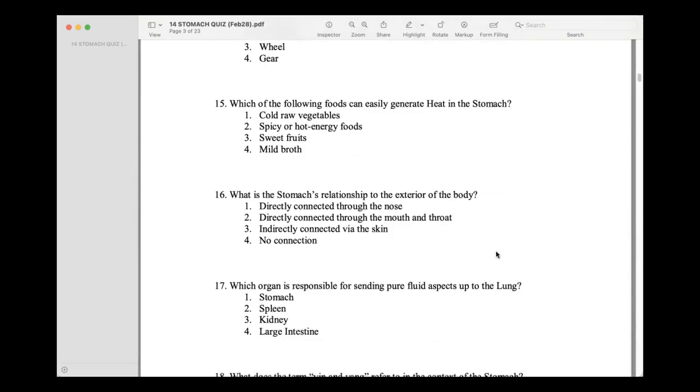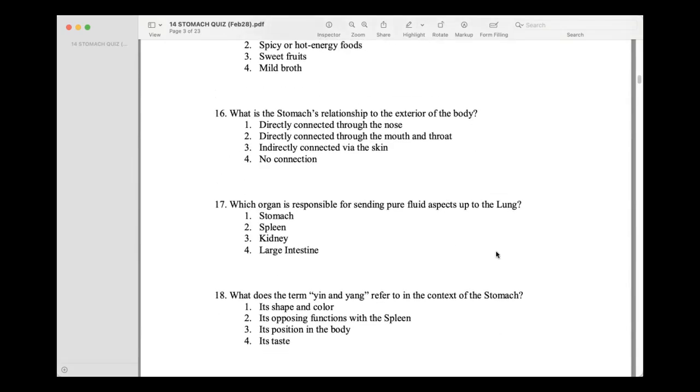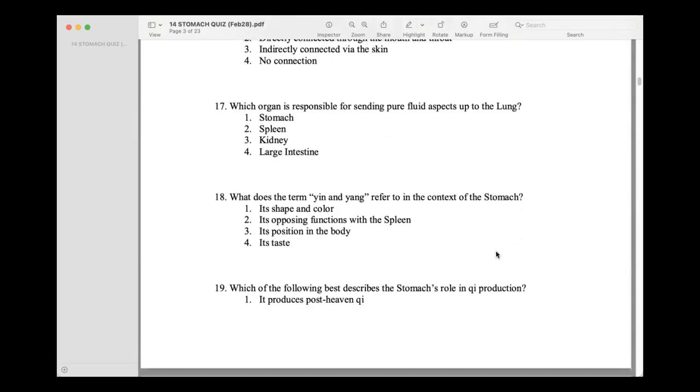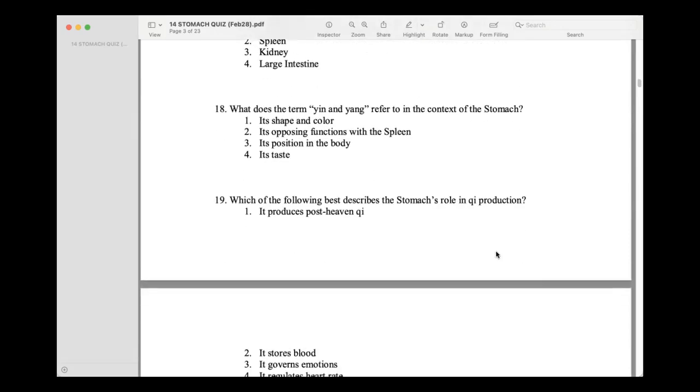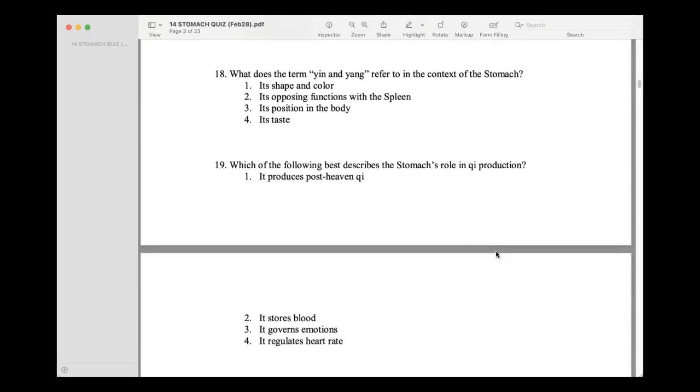The stomach and spleen together are compared to what part of a machine? Crankshaft. Which of the following can easily generate heat in the stomach? Spicy or hot energy food. What is the stomach's relationship to the exterior of the body? Directly connected through the mouth and throat. Which organ is responsible for sending pure fluid aspects up to the lung? Spleen. What does the term yin and yang refer to in the context of the stomach? Its opposing functions with the spleen.